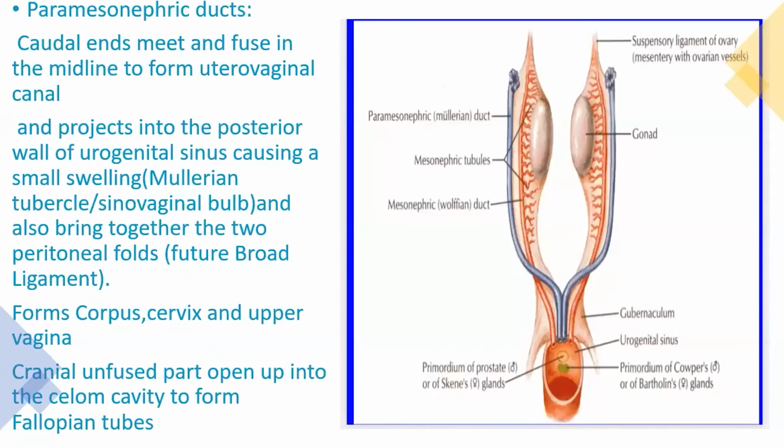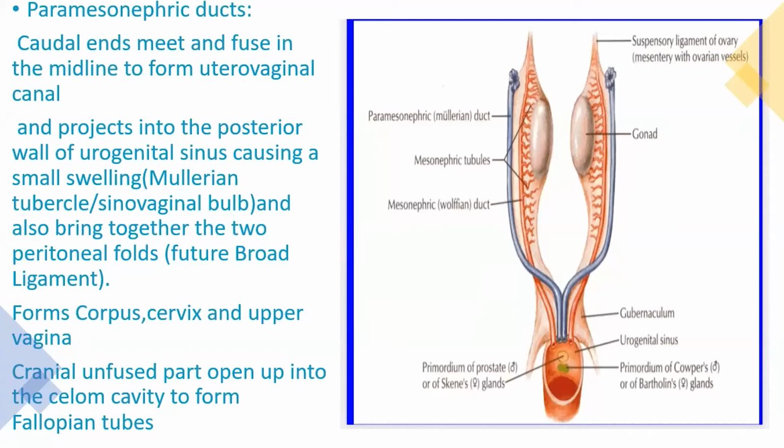Now, the caudal end meets and fuses in the midline to form the uterovaginal canal and projects into the posterior wall of the urogenital sinus, causing a small swelling, the sinovaginal bulb, also called the Mullerian or genital tubercle, and also brings together the two peritoneal folds.